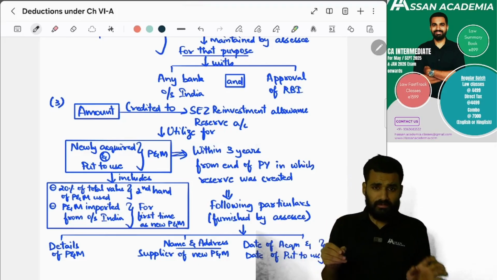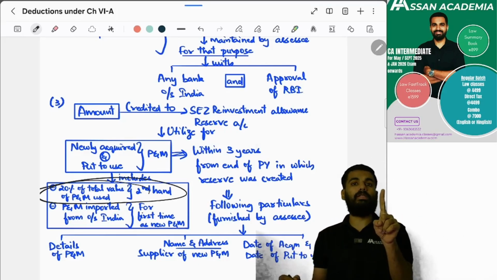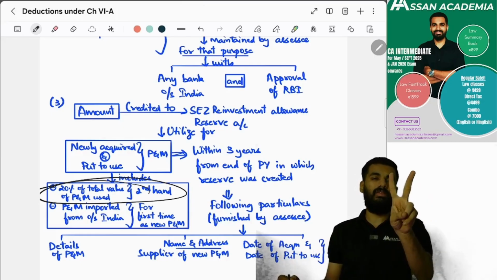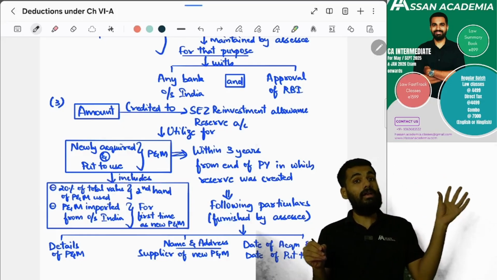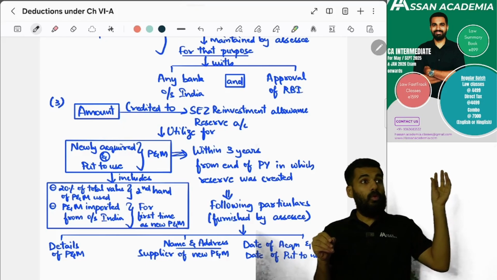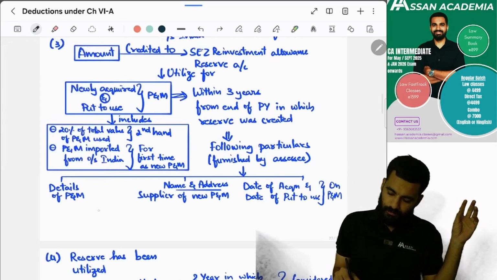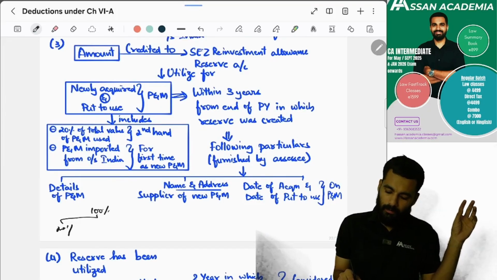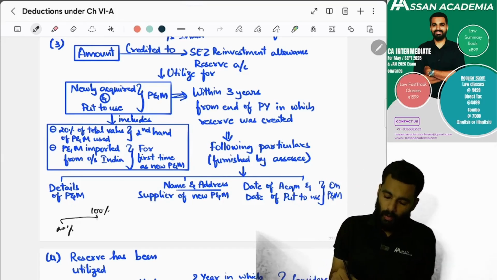Yes, and up to 80% can be new plant and machinery, and 20% can be second hand plant and machinery, no problem. For example, from 100% plant and machinery, 20% can be second hand, no problem.